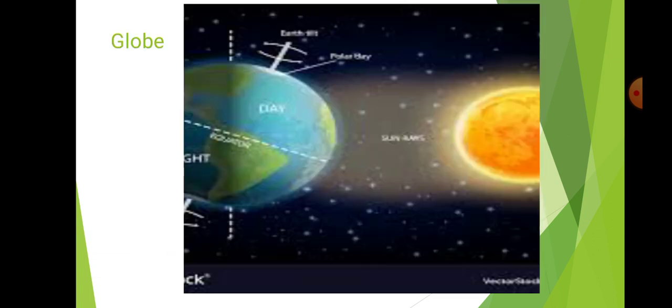So Suryamala means solar system and the movement of the earth. Each and every planet moves around the sun. Sun is a permanent or stationary object. Sun is the energy source for the whole planet. Then globe.